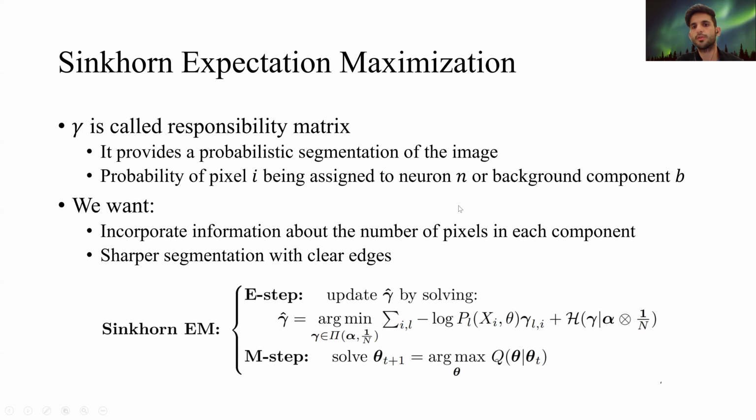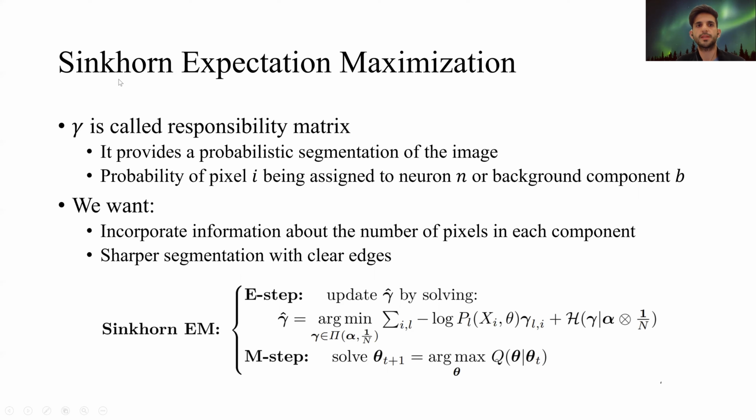However, we have more information that we want to incorporate in this problem. For example, we know that the components that correspond to background are larger than the components corresponding to neurons. We also know that this gamma matrix has the property that the segmentations are usually diffused in space. So the number of pixels that have non-zero probabilities for each component is fairly large. However, we want to have sharper segmentation with more local components.